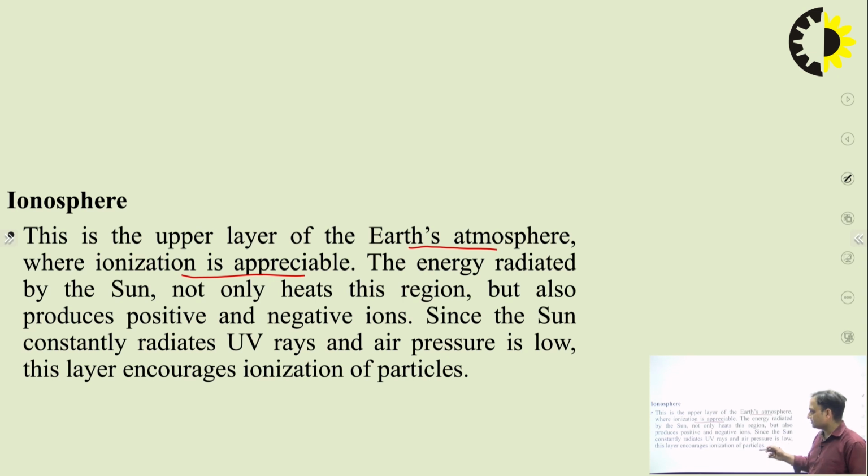Since the sun consistently radiates UV rays and the air pressure is low, this layer encourages ionization of the particles. This ionization occurs by the sun, which divides these particles into positive and negative ions.